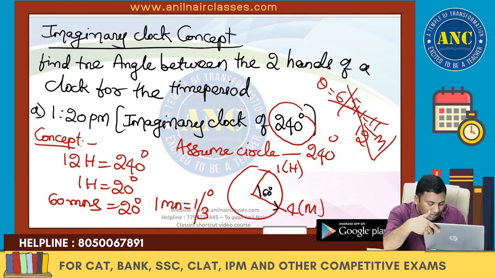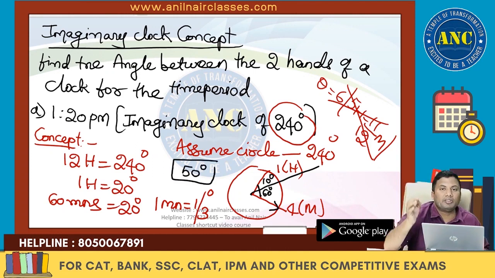When the minute hand reaches 4, the hour hand will tilt for 20 minutes. 1 minute is half a degree, so it is 60 minus 10, which is 50. Even though the total angle is changed, the concept remains the same. If the total angle is changed from 360 to 240, the only thing you need to do is change 12 hours to 240 degrees. 12 hours is 240 degrees.